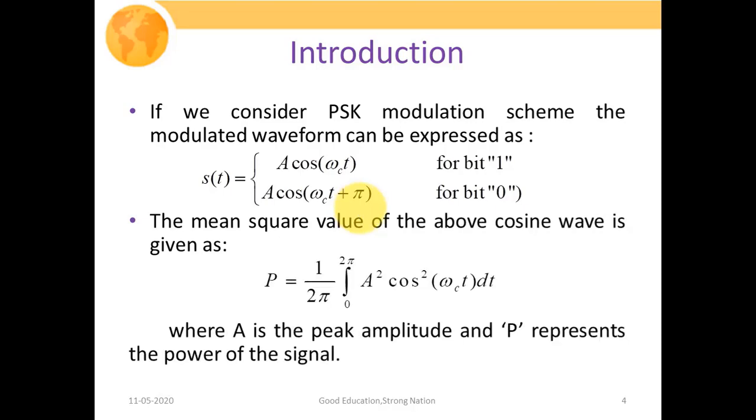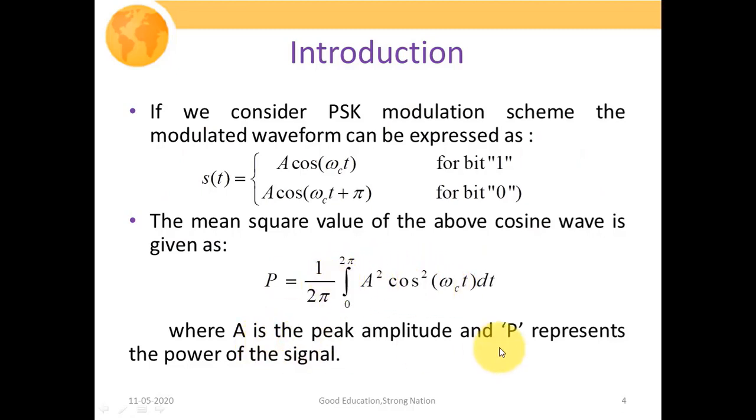The mean square value of the above cosine waveform can be evaluated with this expression: 1 upon 2 pi, integration from 0 to 2 pi, A square cos square omega ct dt. For the mean square value, first we need to take the square of the given signal, then we take its mean value, or the average value. Since our cosinusoidal signal is periodic with a period of 2 pi, we are taking the average during that time period.